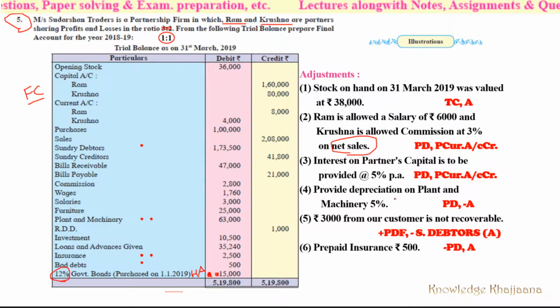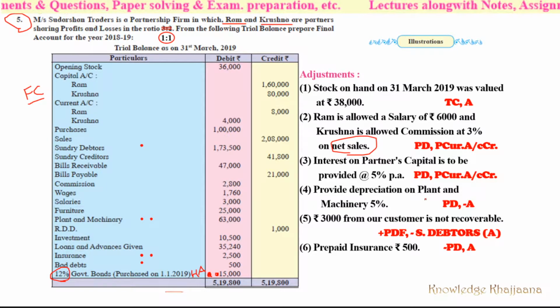Then provide depreciation on plant and machinery at 5%. See, it is an expense, profit and loss account debit side, and you have to deduct that much depreciation value from the respective asset. So minus asset. We have to make two markings, one for showing in the profit and loss account debit side and one for deducting from plant and machinery at the asset side. Against plant and machinery, where is plant and machinery? Make two marks over here against plant and machinery.